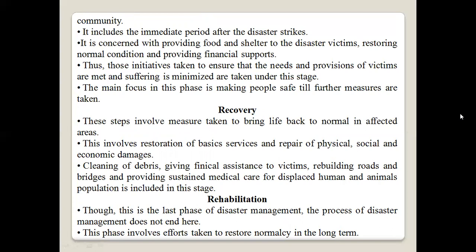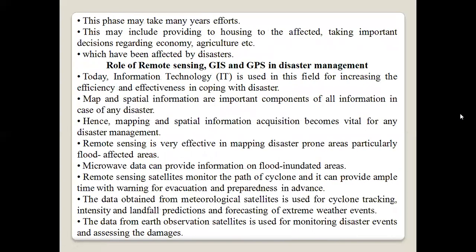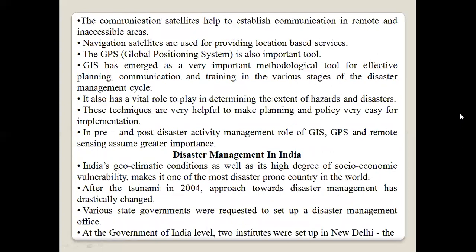The process of disaster management does not end here. This phase involves efforts to restore normalcy in the long term. This phase may take many years. Efforts here may include providing housing to the affected, taking important decisions regarding economy, agriculture, etc., which have been affected by the disaster.